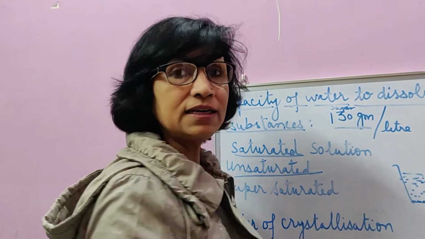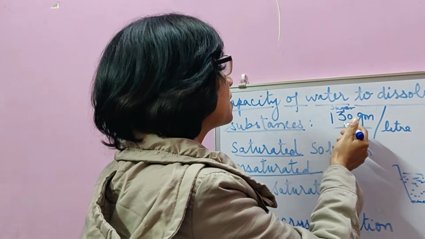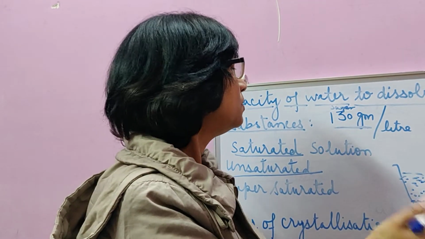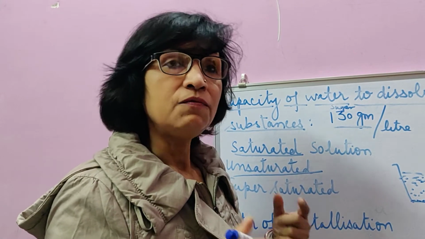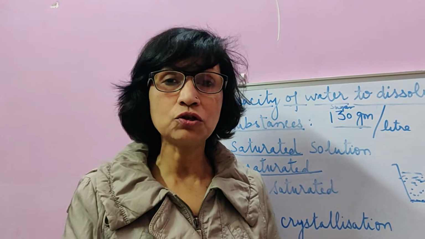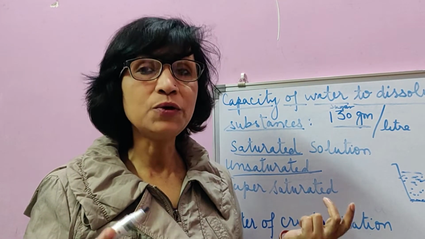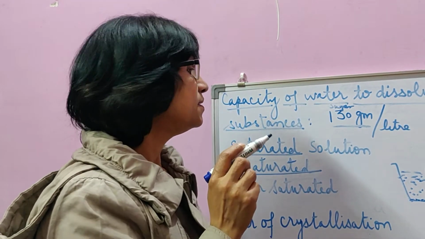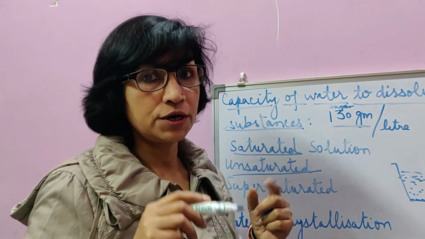But if less than that is dissolved, maybe a little less like 120 gram, or maybe just 20 gram, or maybe just 5 gram, all those solutions in which different proportions of sugar are mixed will be said to be unsaturated solution, because an unsaturated solution is the one which can dissolve more solute into it, whereas a saturated solution is the one which cannot dissolve any more sugar into it.